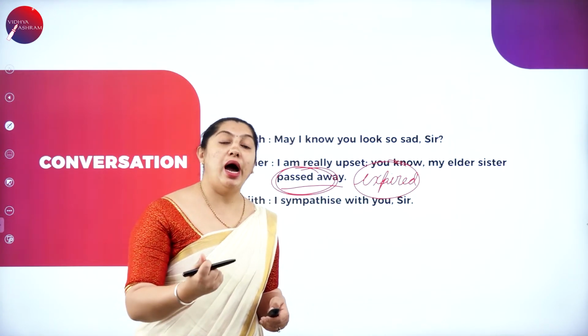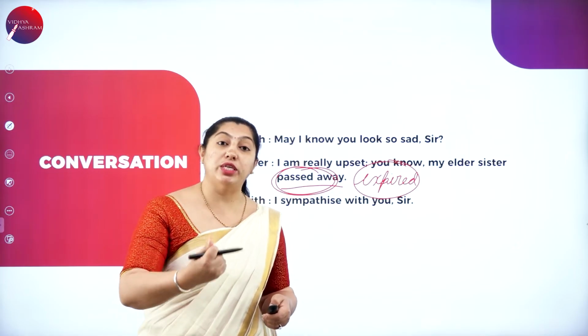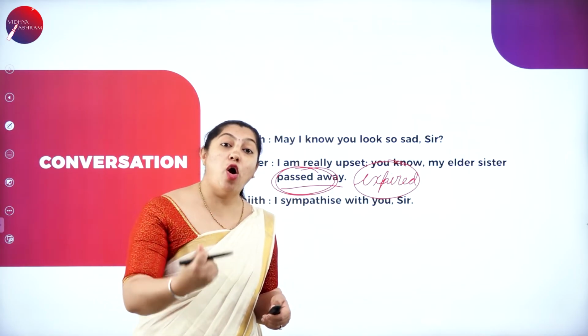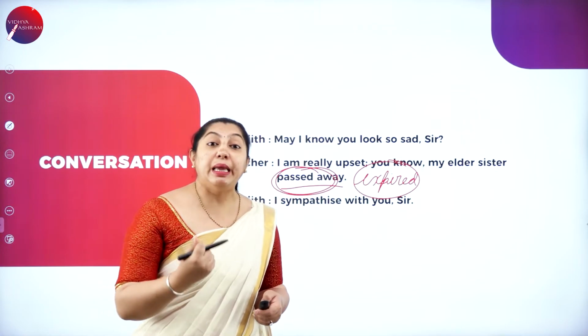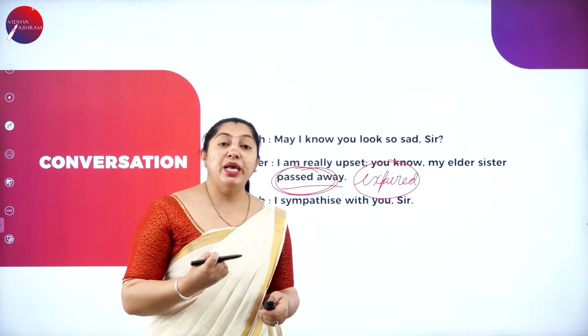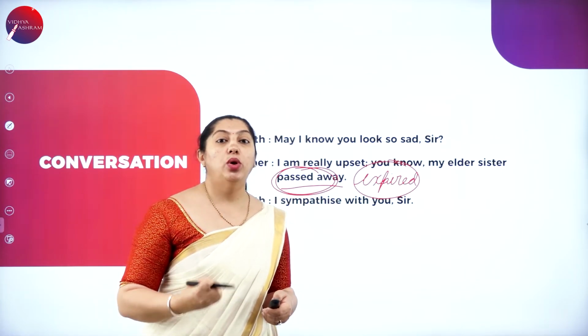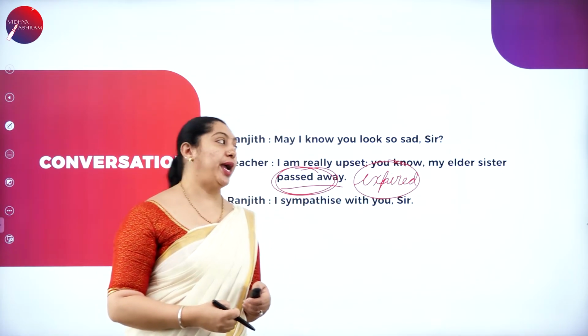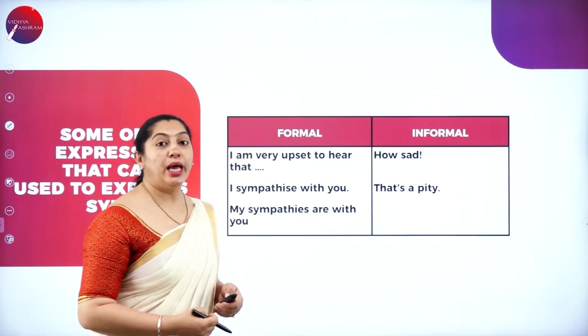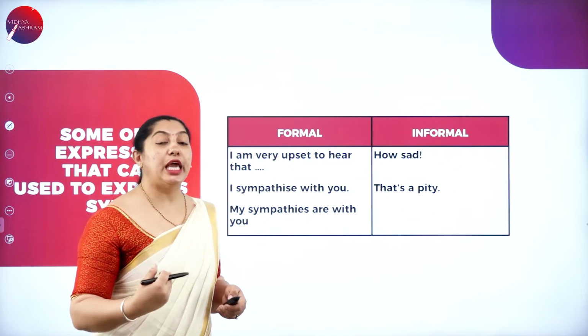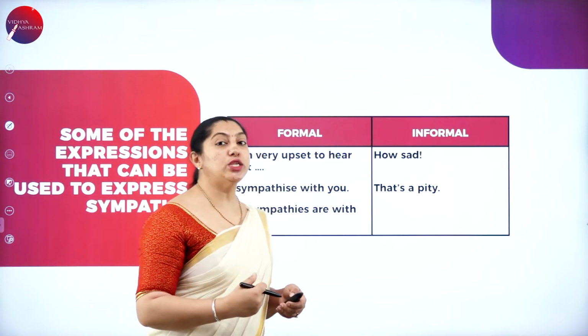That is what you have to say, or that is the conversation, or that is the way of responding. My deepest condolence, or it means to say that I'm there with you in your pain also. That is how you have to write. Moving on to the next one, let's see how the formal and the informal way of expressing your sympathy.